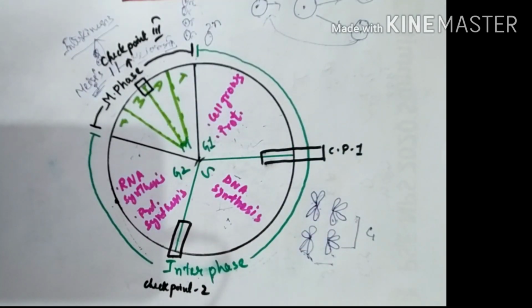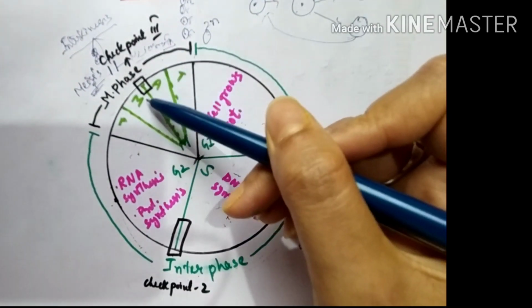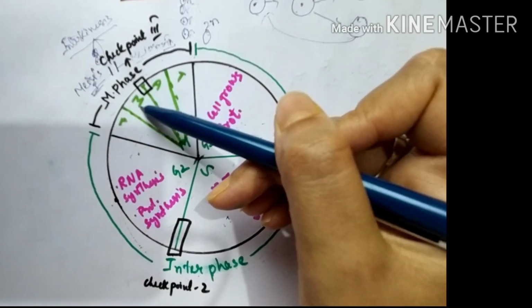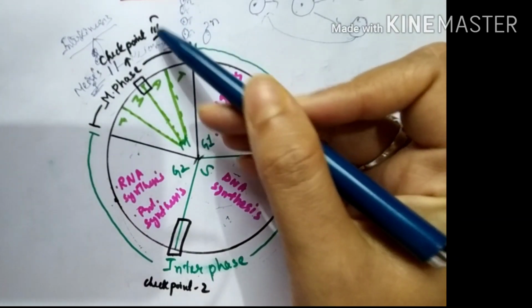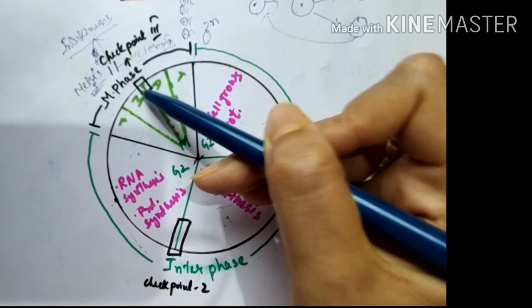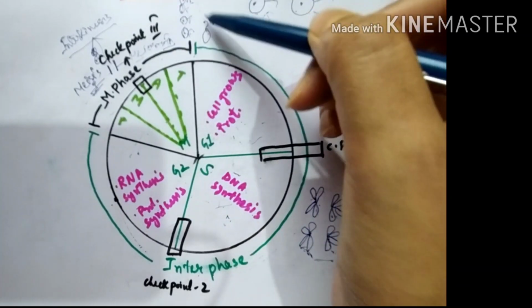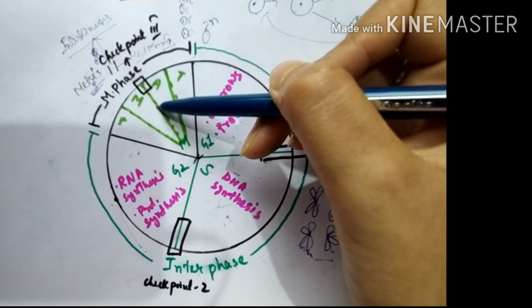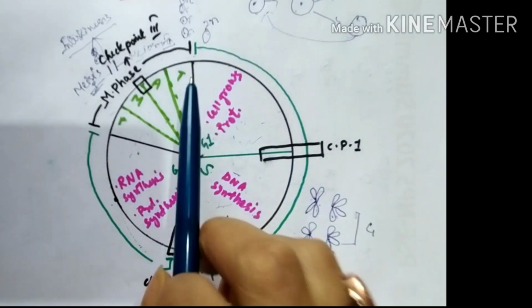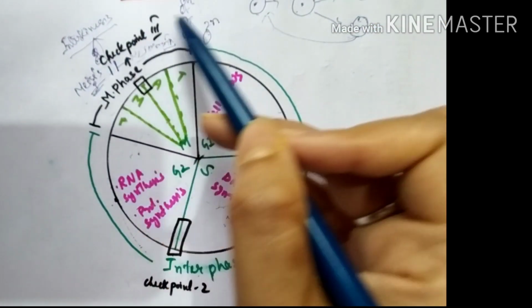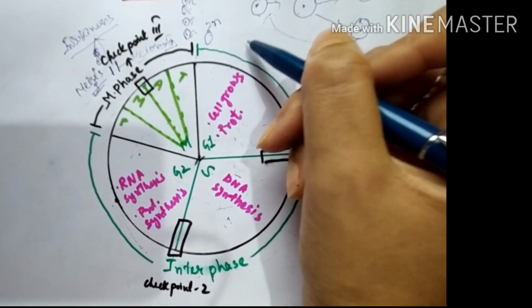Now the last checkpoint exists in the M phase, in between metaphase and anaphase. And what does it monitor? It monitors if all the chromosomes are aligned at the equatorial plane, which is what is supposed to happen at metaphase, right?